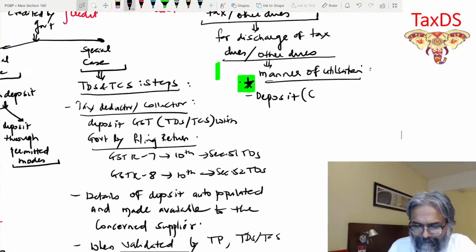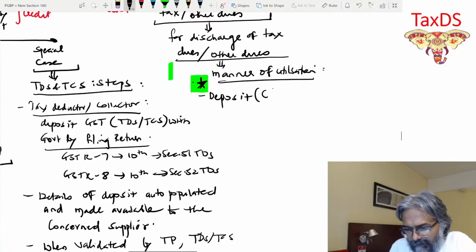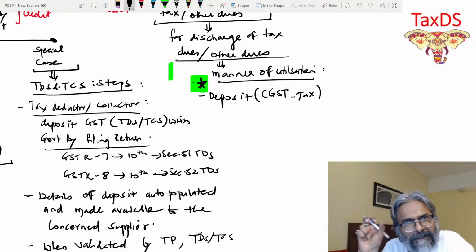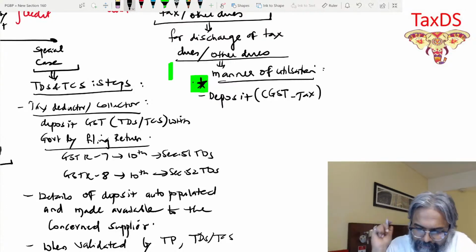So what exactly is the point? The deposit was for CGST. So major head is CGST, minor head is tax. So deposit was CGST tax.